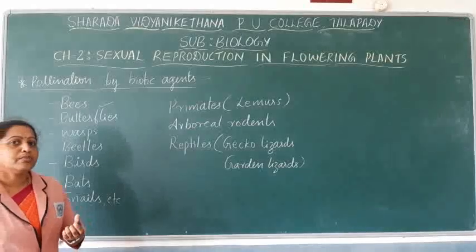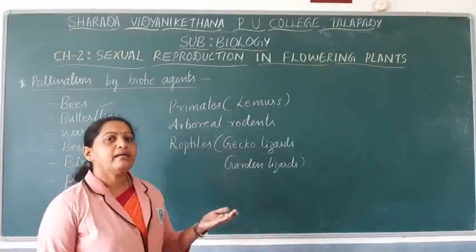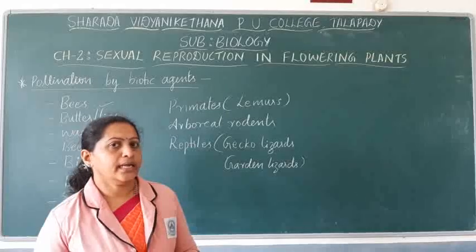So pollination may be achieved by a wide range of biotic pollinating agents.